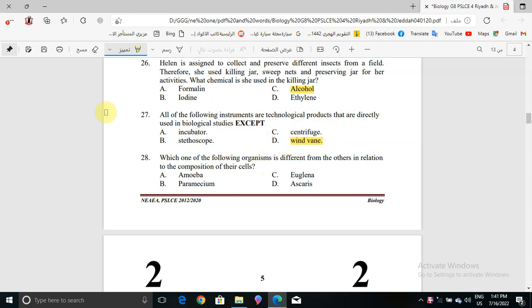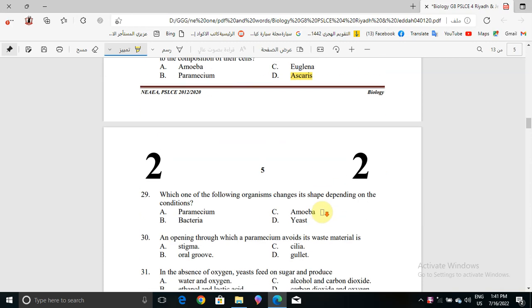Okay, now question number 28. Which one of the following organisms is different from the others in relation to the composition of their cells? We have here amoeba, paramecium, Euglena, and ascaris. Of course, ascaris, because the three of them, amoeba, paramecium, and Euglena, are the same, and ascaris is different from the others.